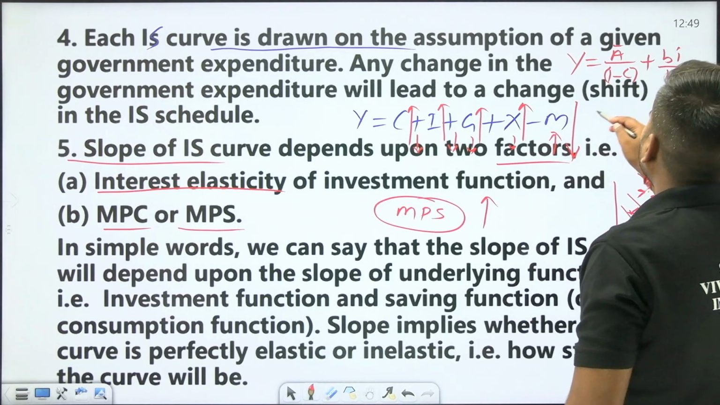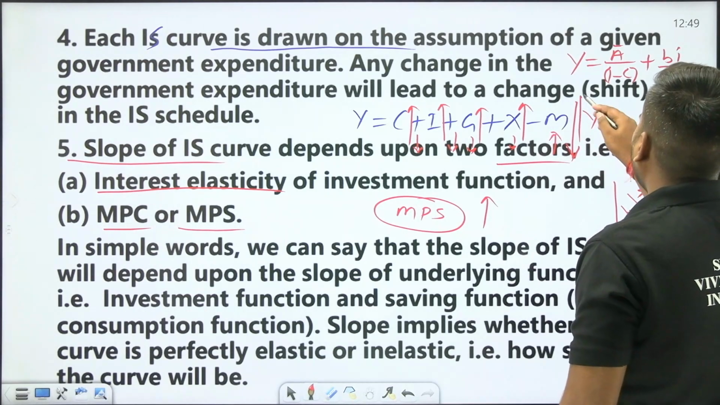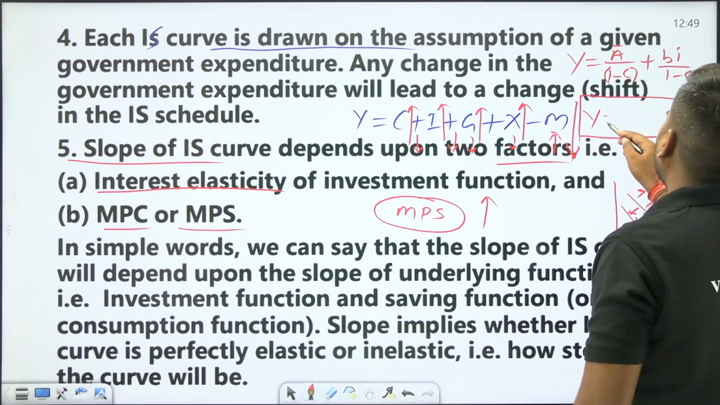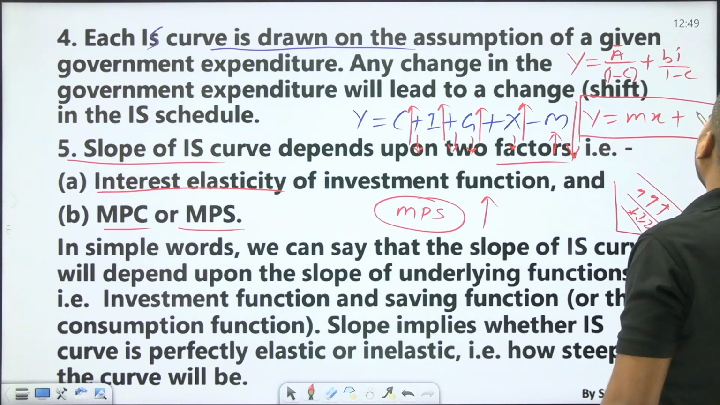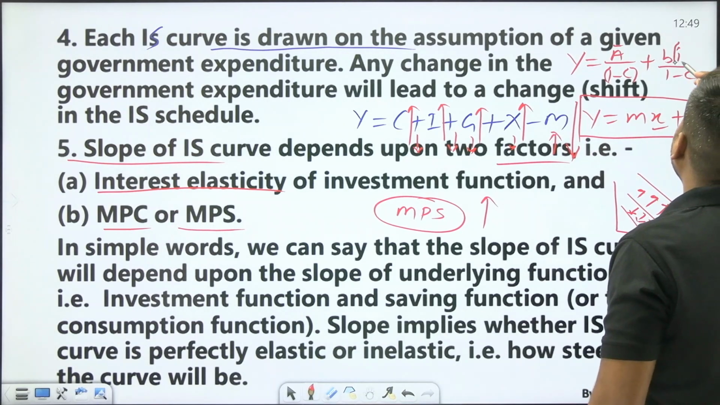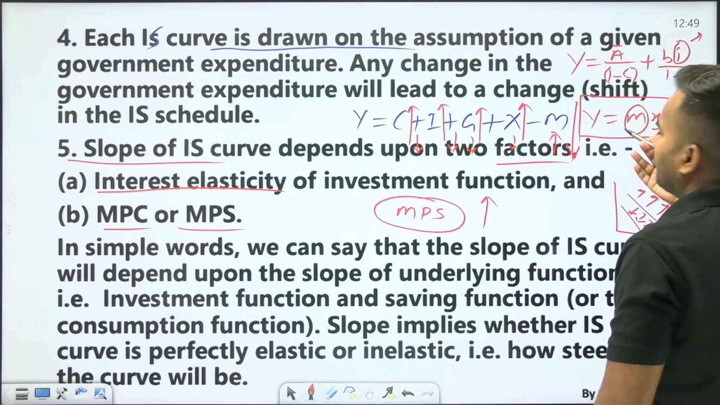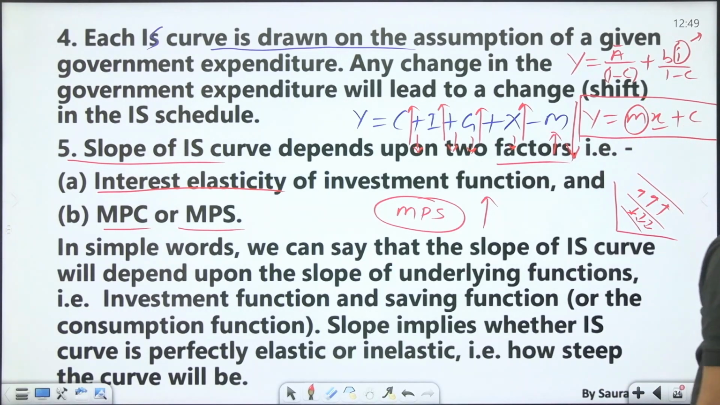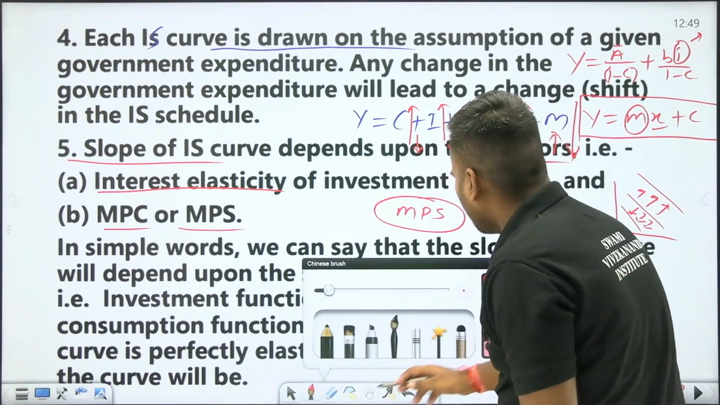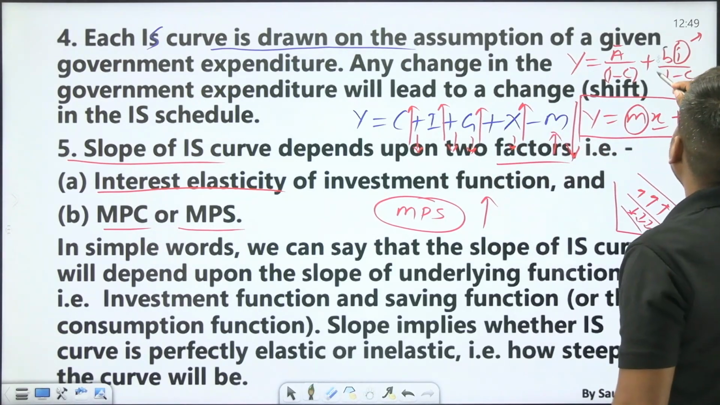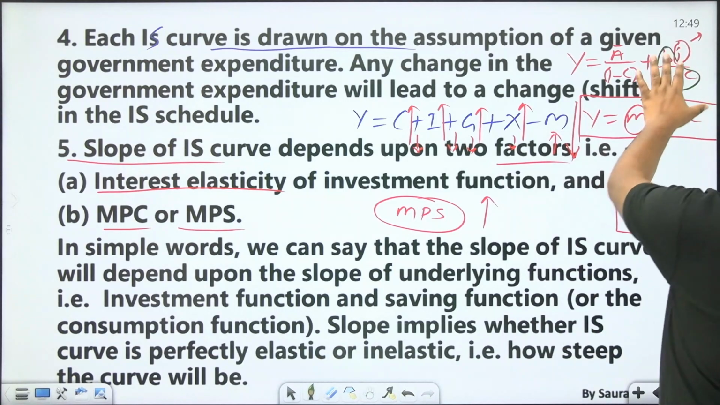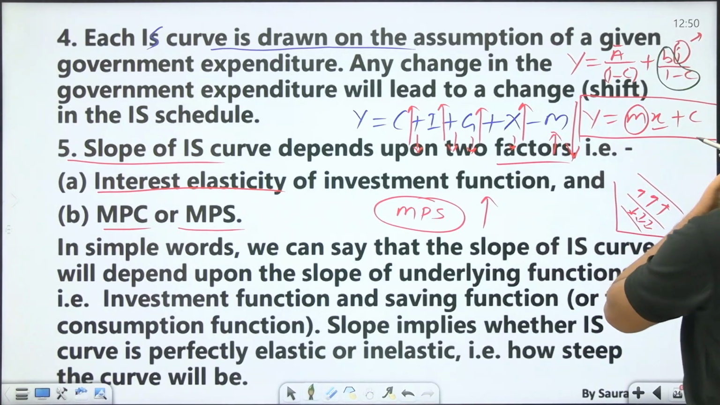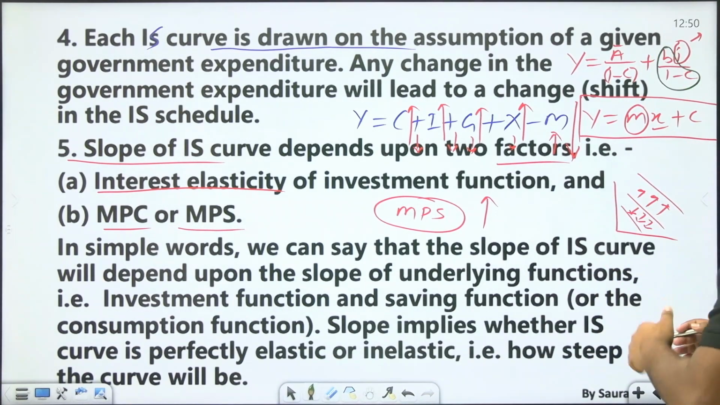If you see, this is a form of the standard equation of a line, that is y equal to mx plus c, where x is i. What is the value of m? m shows the slope of the straight line. Here the value of m is b upon 1 minus c. When this value, b upon 1 minus c, increases, the IS curve will be steeper.